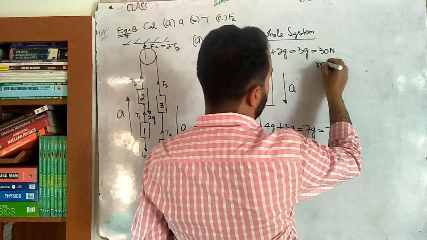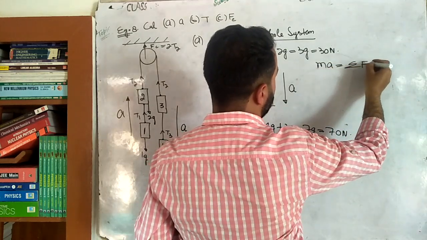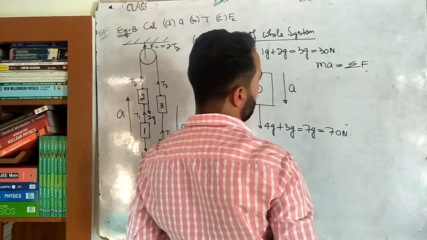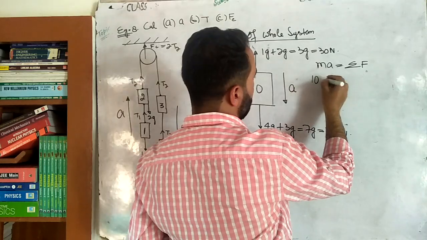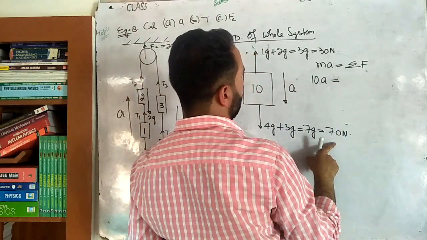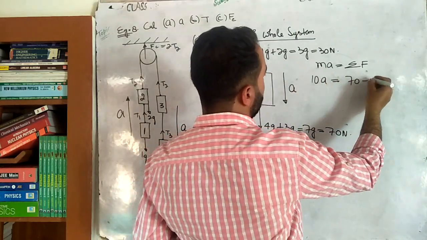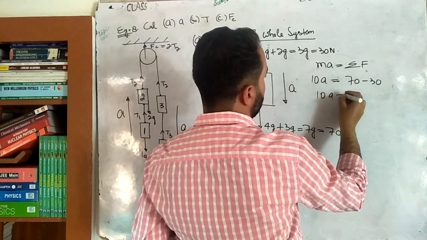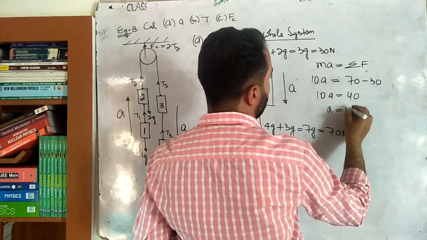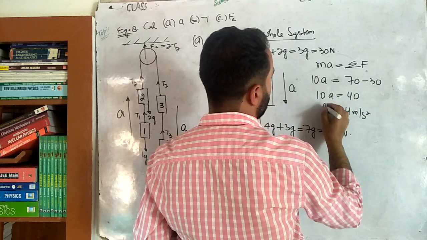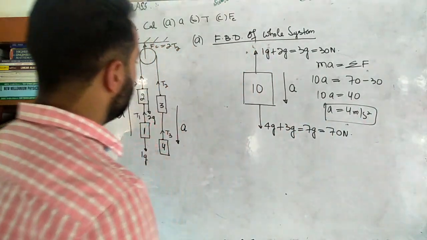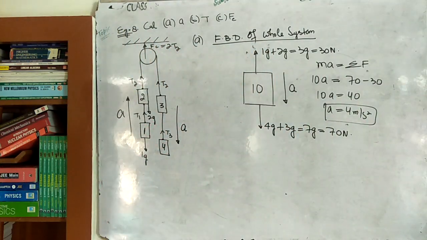Newton's second law of motion, ma equal to summation of all the forces. 10A equal to, take this positive, take this negative. 70 minus 30, 40. A is 4 meter per second square. The answer has come. We are done with part A.